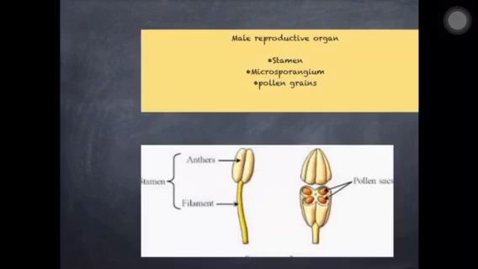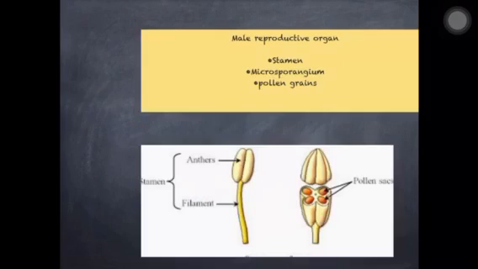So the anther and filament combination is called the stamen. Now children, in the second diagram, you will see the diagram of the anther only; we are focusing on the anther. When we take a transverse section of the anther, we get four corners. In those four corners you will see brown, small dot-like structures lying in the corners. They are pollen sacs, right? But these pollen sacs are developed by the microsporangium. First we will talk about the microsporangium, and then we'll come to the pollen sacs. Inside the pollen sacs, small structures are there. They are called pollen grains.